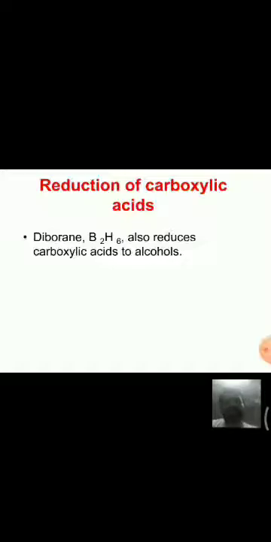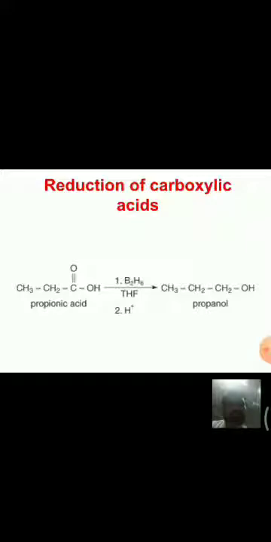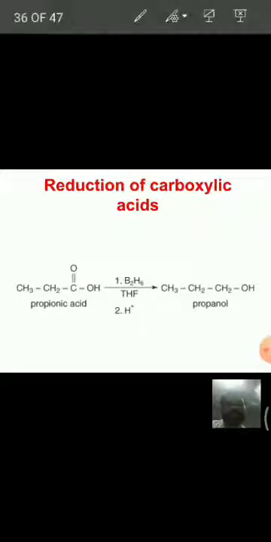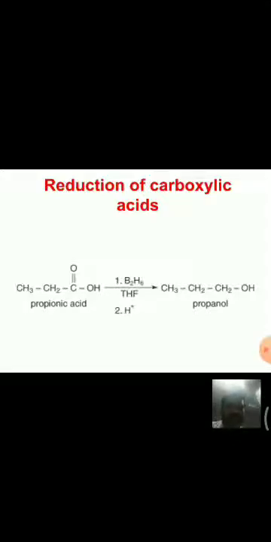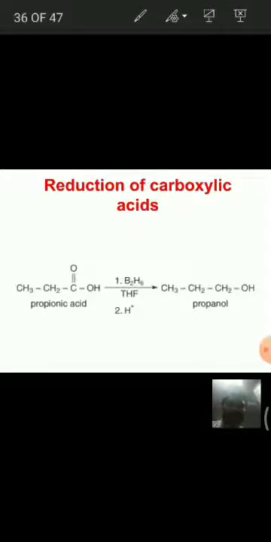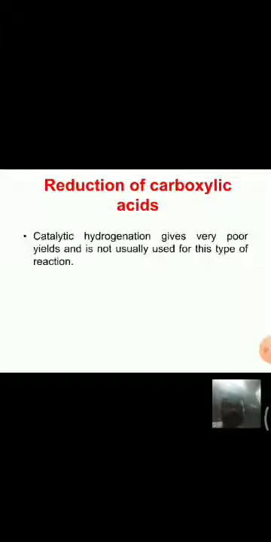See here, diborane also reduces carboxylic acids to alcohols. This is one more example, propionic acid. When it is reduced with diborane, it gives propanol. And catalytic hydrogenation is also possible for carboxylic acids, but it yields very poor yields.